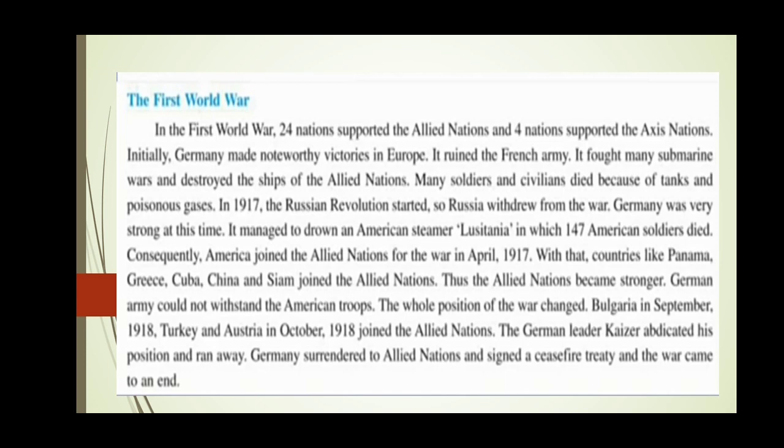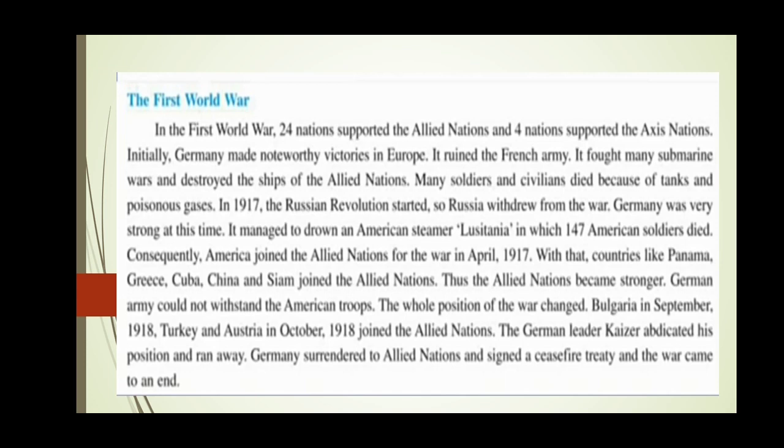With that, countries like Panama, Greece, Cuba, China and Siam joined the Allied nations. Thus the Allied nations became stronger, because many nations were coming together. German army could not withstand the American troops. American troops means American soldiers. The whole position of the war changed.